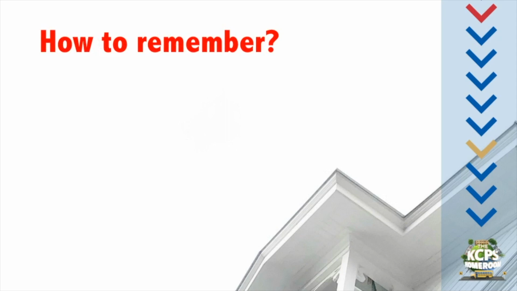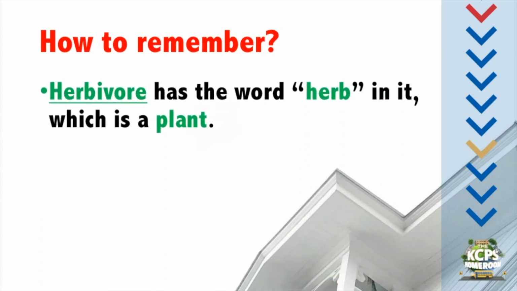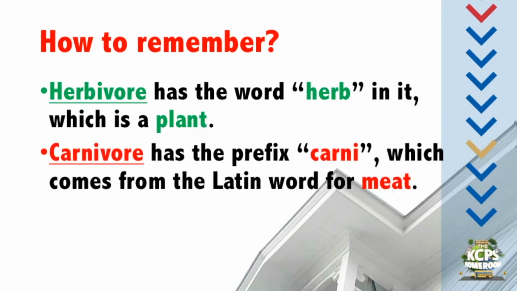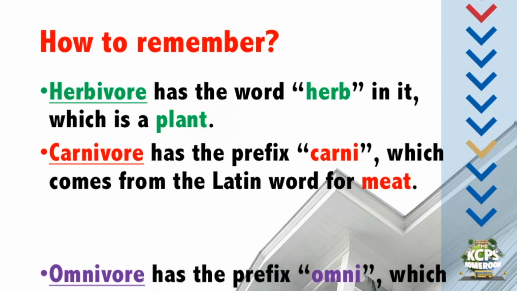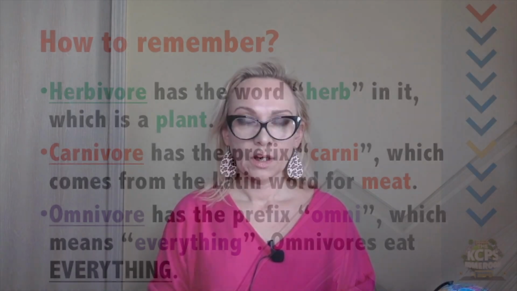How do we remember the names of the consumers? There's a little trick. Herbivore has the word herb in it, which is plant. Carnivore has the prefix carni, which comes from the Latin word for meat. And omnivore has the prefix omni, which means everything. So omnivores eat everything. But how do we connect all these consumers?